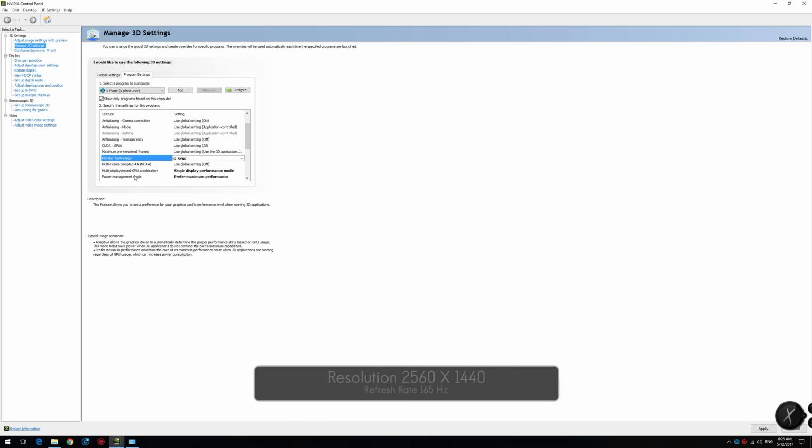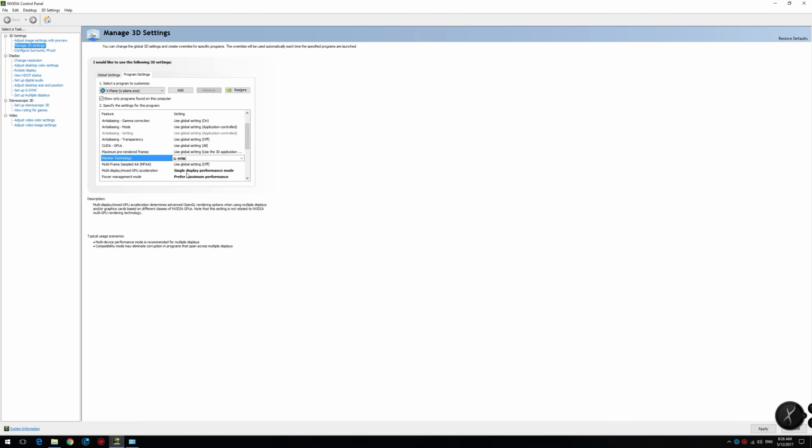In terms of the multi-display, I'm using single display performance mode as I'm using a single monitor. If you are using multiple monitors, then of course, you should use the multiple display performance mode. In terms of power management mode, I have prefer maximum performance, and refresh rate, I'm using the highest available refresh rate. In terms of texture quality, I'm using high quality, and threaded optimization is off.